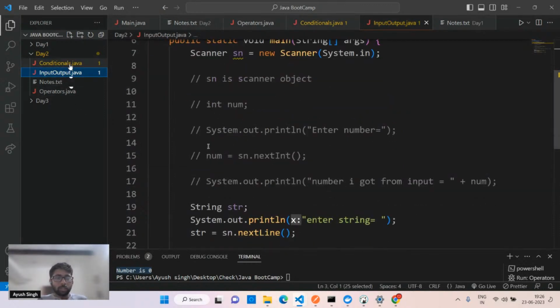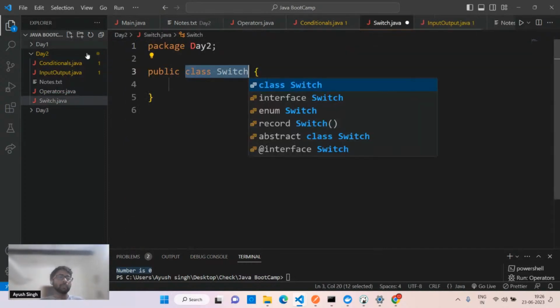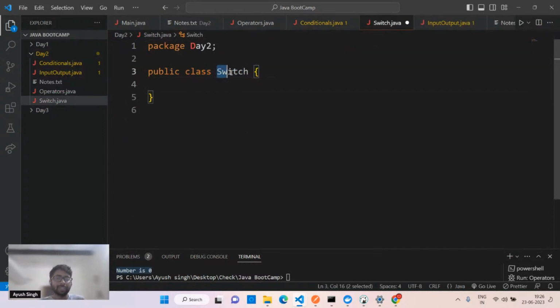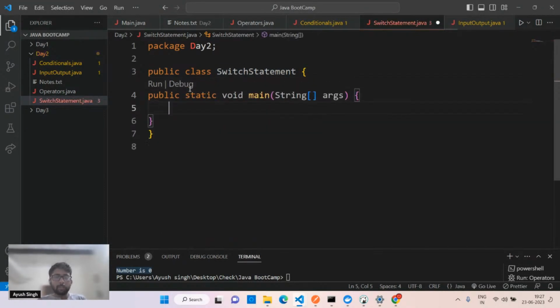Okay, so in here switch. Let's go to the switch, the last. Switch is again one of the conditional statements. I have written like this, so let me change it. Change the name, let's suppose switch statement. It will change the class name as well. Simple public static void main.